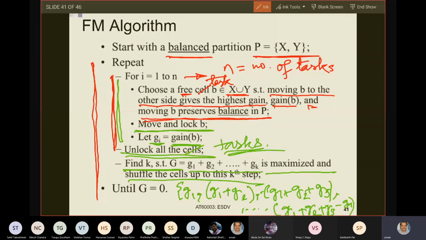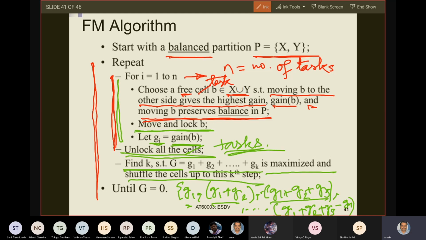Because you have n values of Gi, you can find out a list like this: a list of G1, G1 plus G2, G1 plus G2 plus G3, G1 plus G2 plus G3 plus G4, up to G1 plus G2 plus G3 dot dot up to Gn. One among these will be maximum. The algorithm says find that element G1 plus G2 plus dot dot dot up to Gk such that you get the maximum of this list.